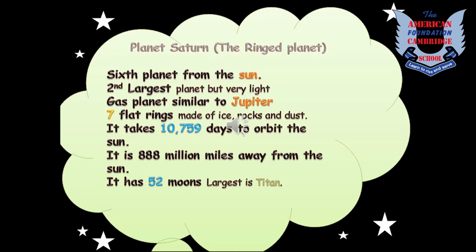Children, Saturn is the sixth planet from the sun. It is shaped like a flattened ball. Okay, it is the second largest planet but very light. And it has 52 moons. Kids, astronauts don't know much about the rings that Saturn has around it. Sometimes the rings disappear and sometimes they start appearing. They don't actually go, but when Saturn's axis is tilted, it looks like they disappeared. Okay kids, it is 888 million miles away from the sun and the largest moon of Saturn is called Titan. Okay kids?